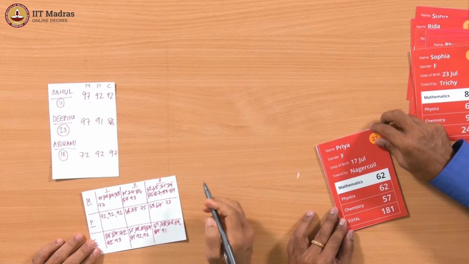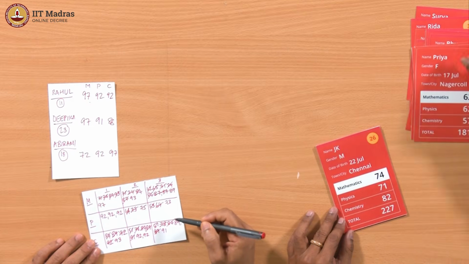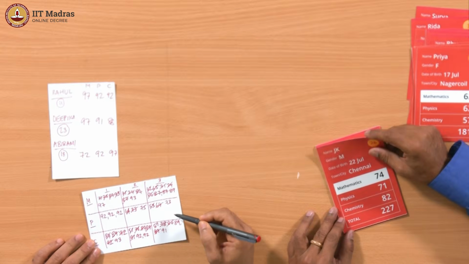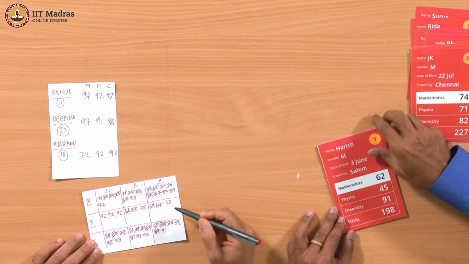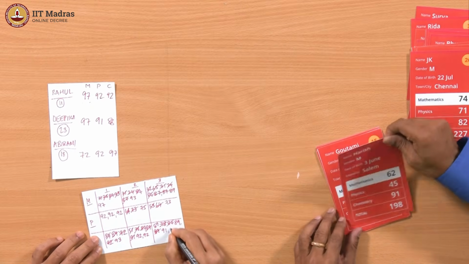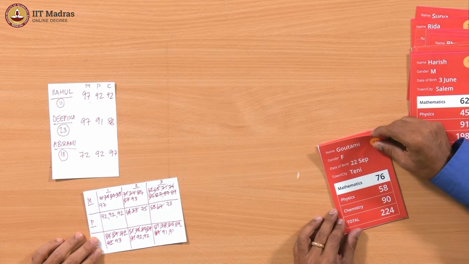Priya physics 62, no. Chemistry 57, no. JK maths 74, no, physics 71, no, chemistry 82, no. Harish maths 62, no, physics 45, no. Chemistry 91. One more 91, we have a second one here. Gautami 76 maths, no. 58 physics, no. 90 chemistry, no, marginal.